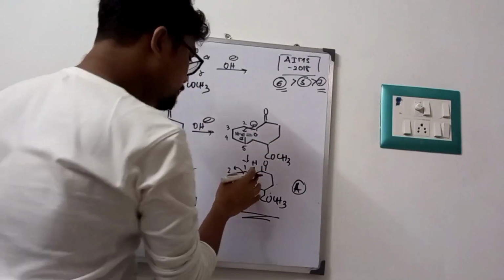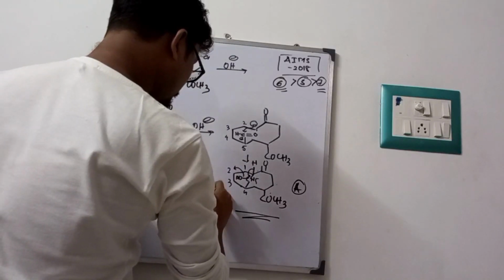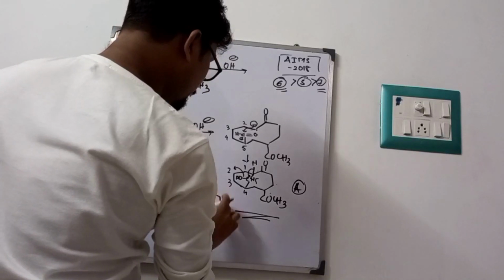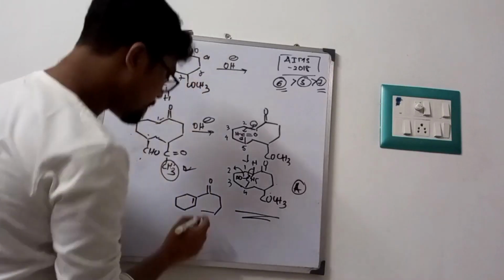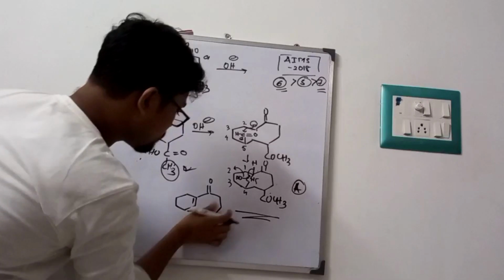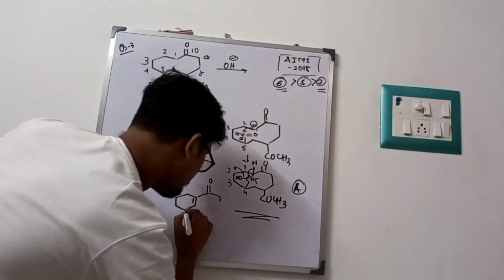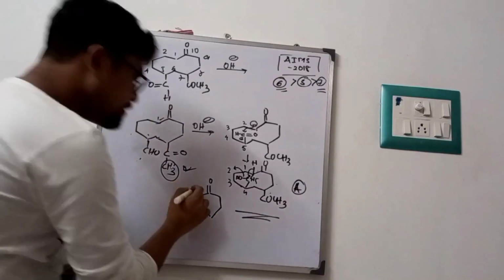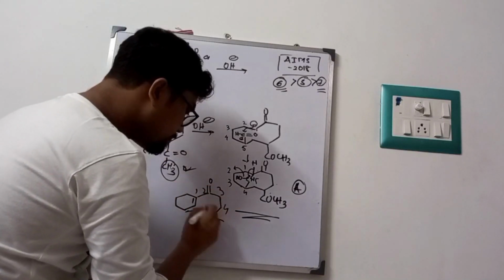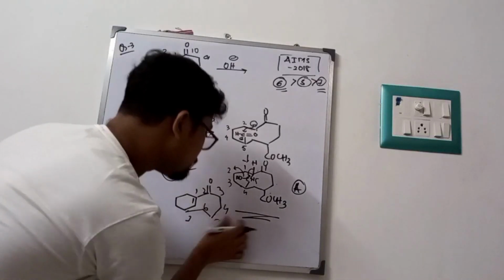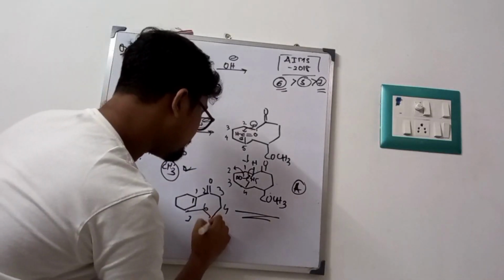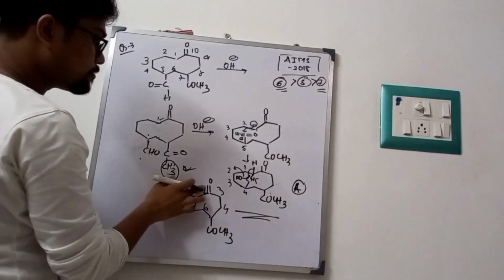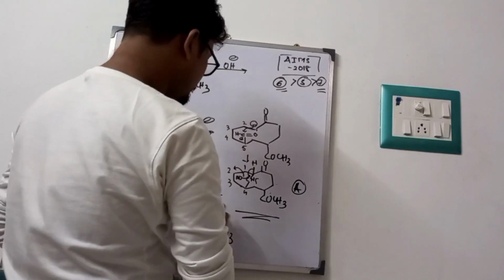Now this will go like this one. 1, 2, 3, 4. 1, 2, 3, 4, 5, 6. Wait. This one, like this one. 1, 2, 3, 4, 5, 6, 7. This 5 position has a COCH3 group. Fine. And this is attached with this one. So this is our main major product.